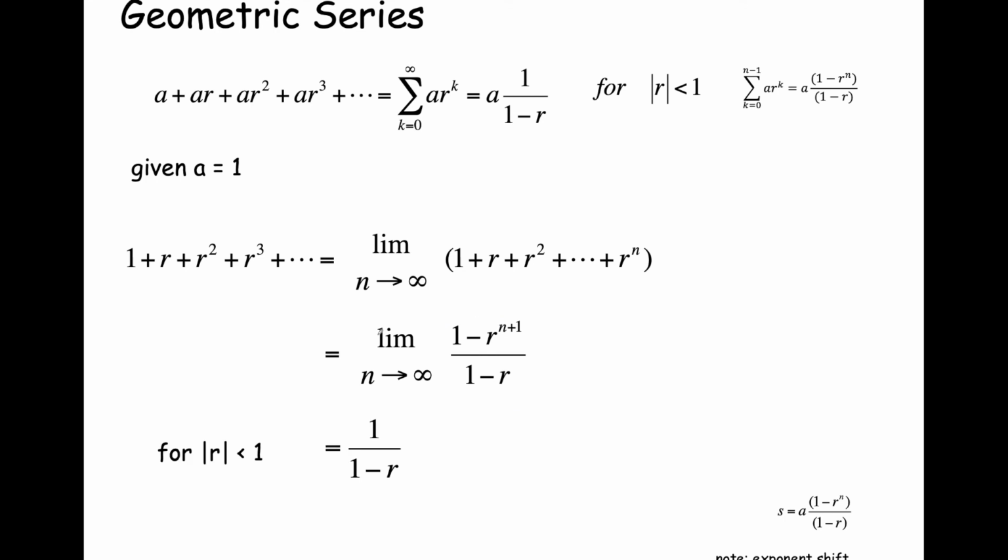All right. Now, for r less than 1, what happens? Well, if n gets really, really big and r is less than 1, you're exponentiating something that's getting smaller and smaller until it goes to 0. So if r is less than 1, this term is going to go to 0. And that leaves you a limit of 1 over 1 minus r. And so for r less than 1, this infinite geometric series is going to be the sum in closed form, 1 over 1 minus r.